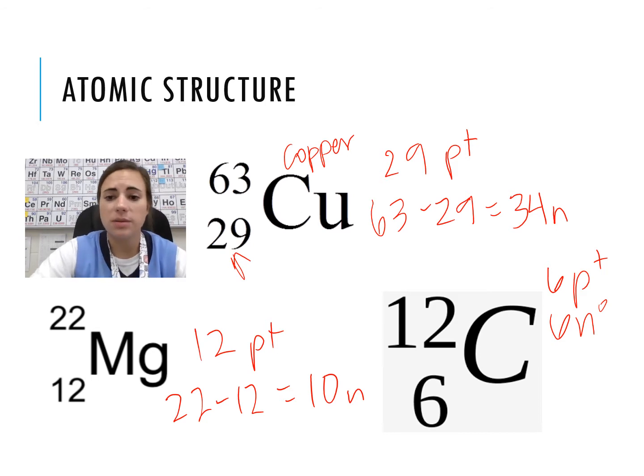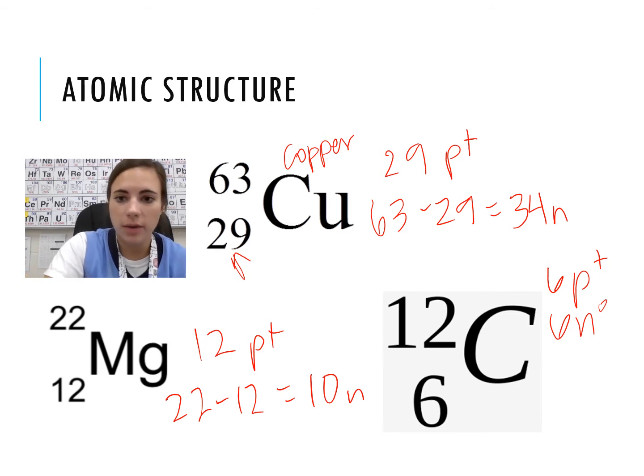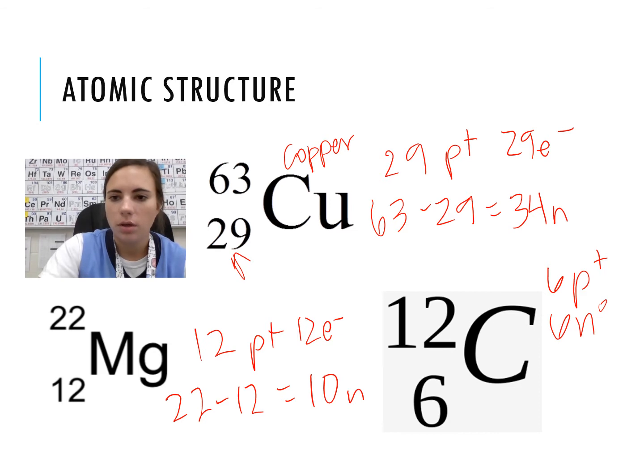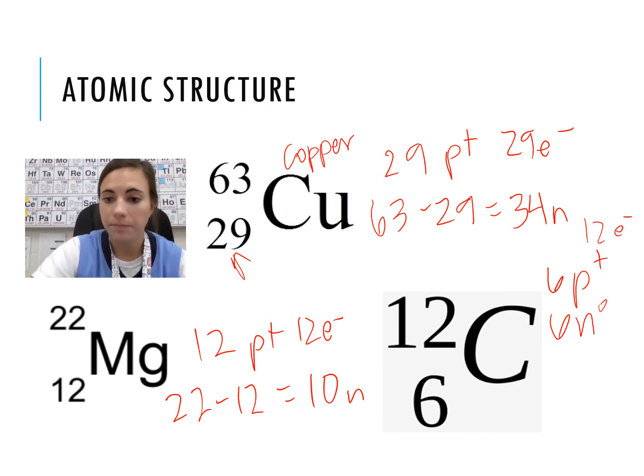So that is absolutely something that you need to be able to do, is you need to be able to be given a symbol like this, and you need to be able to identify what element it is, how many protons it has, how many neutrons it has. I'm not given a charge for any of these, so I have to assume they're neutral. So that means that we also have 29 electrons for copper, we have 12 electrons for magnesium, and we have 6 electrons for carbon. So we're not given any sort of charge.